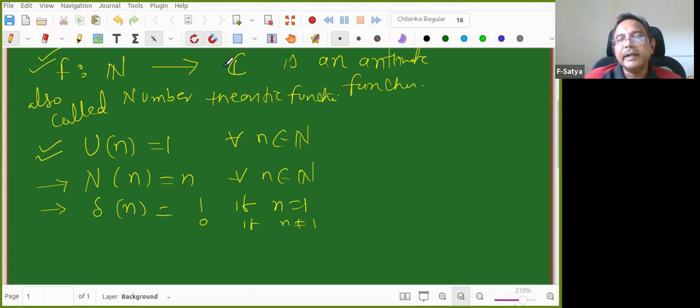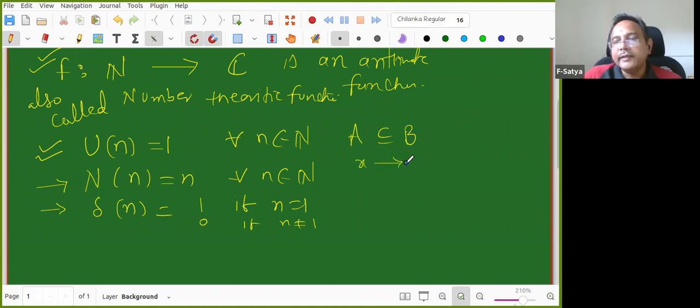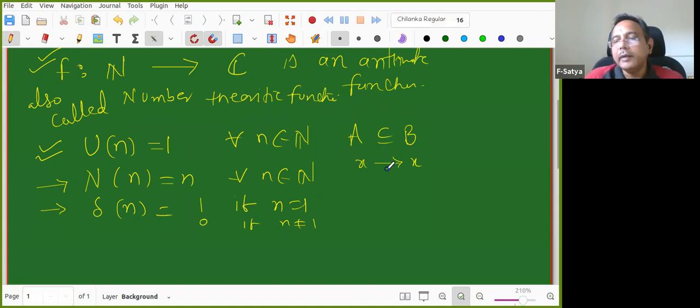Now codomain is a bigger set, complex numbers, right? Yes, sir. See, A is a subset of B. Okay, A is a subset of B. Then I can map X to X itself, right? Yes. So in this case, we'll call this an inclusion map. Identity map is also inclusion, but every inclusion map is not identity map. Is it clear? Yes, sir.